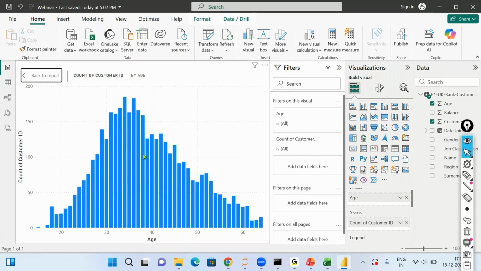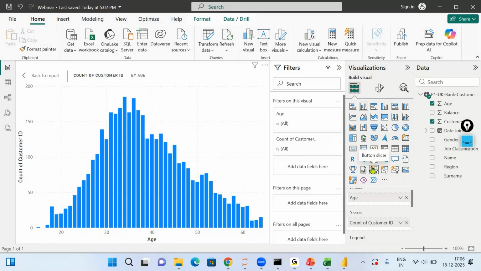Yes. So by looking at this chart, we can identify that between 30 to 40, we have the highest number of customers, right? The bars are the highest. But there can be a better way of showing these insights, right? What I can do is, instead of showing each age, show how many customers we have in the age of 15 to 20, 20 to 25. That will be a better insight.